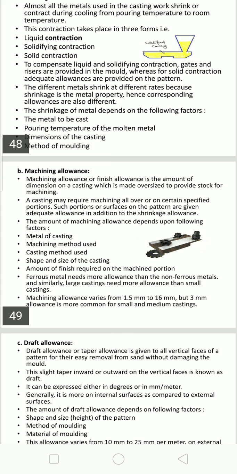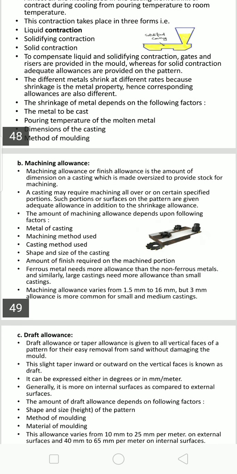So as I said, the machine finish allowance is the excess dimension on a pattern that gives an oversize to the casting. It is necessary to provide stock for machining, as I said. It depends upon the type of metal, either ferrous or non-ferrous. It also depends on the design and method of casting and cleaning, because during cleaning you are using some mechanical tools, and at that time they may erode excess material from the surfaces. Therefore, the method of cleaning and casting also plays a vital role.